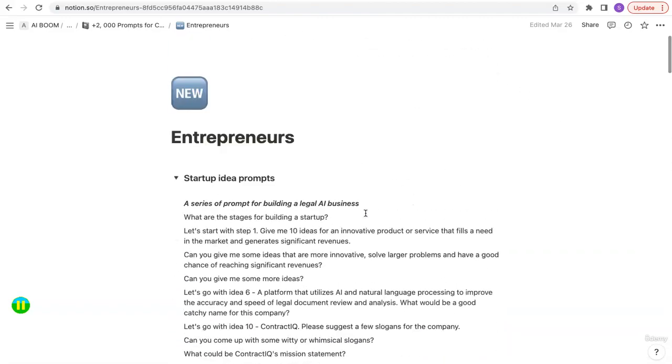So this can help you as a startup founder or a small business, or if you're looking for new business ideas, this is the page for you. It can help you understand better what the business could do by providing the relevant information to the large language model and running it through these series of prompts to understand the business really well.